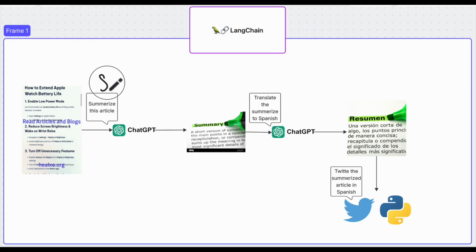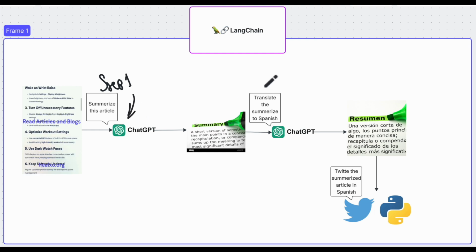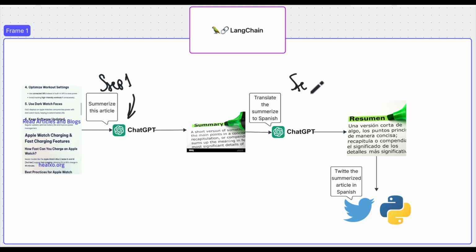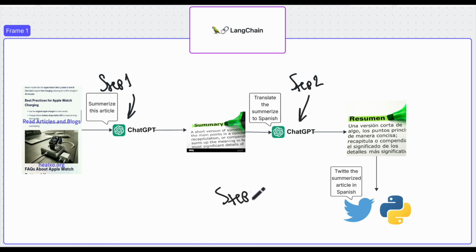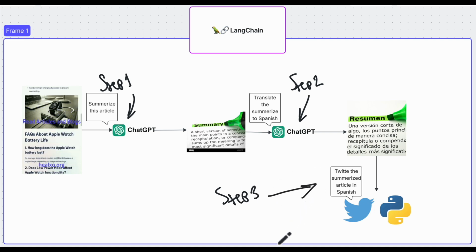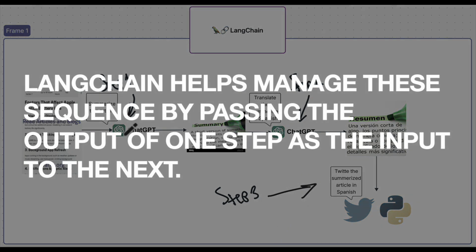Number 2, chains. Just like the name suggests, LangChain lets you chain together different actions or calls to the LLM. Think of it like a recipe. So maybe step 1 is take this long article and summarize it. Then in step 2, you ask it to take the summary and translate it to Spanish. And in step 3, you ask it to write a tweet based on the Spanish summary. LangChain helps manage these sequences, passing the output of one step as the input of the next step until you achieve your goal.